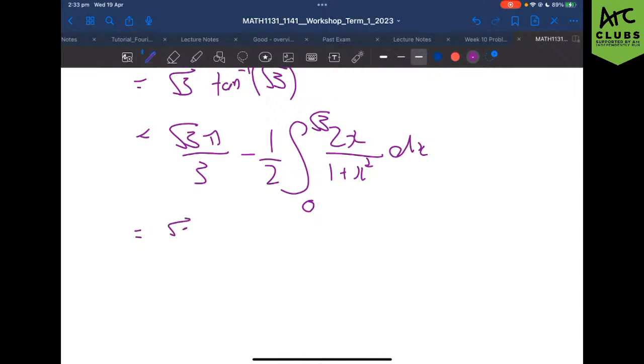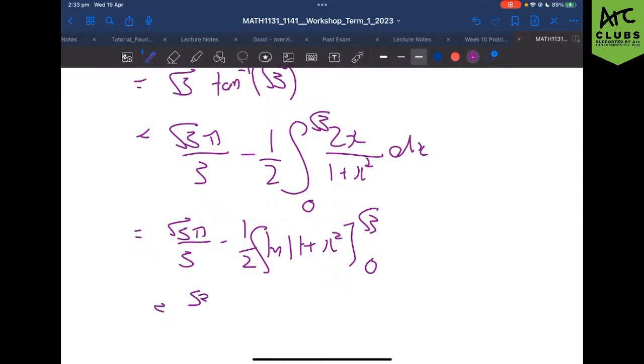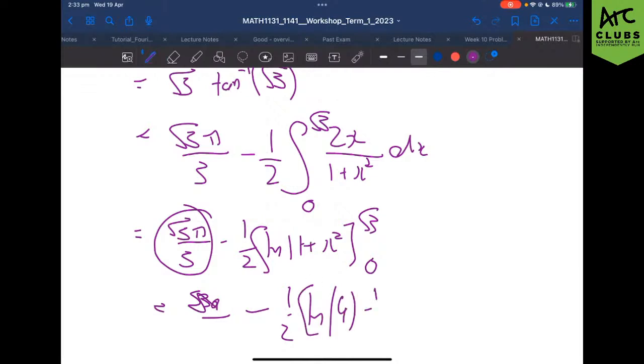Setting that, we can then do root 3 pi on 3 minus a half ln of 1 plus x squared, evaluated between root 3 and 0. Subbing all that in, root 3 pi on 3 minus 1/2 of ln of 1 plus x squared, which x squared of root 3 is just 3, so it's 1 plus 3, which is 4, and then, so that's going to be ln of 4 minus ln of 1.